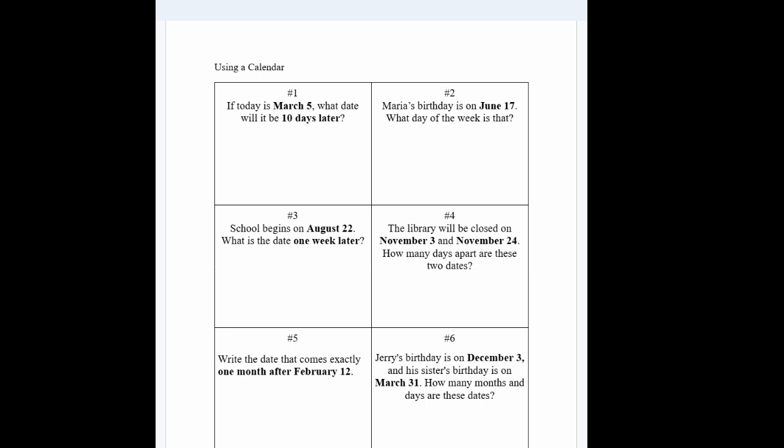If today is March 5, what day will it be 10 days later? So March 5, 5 plus 10 is equal to March 15th. It's really simple, not too bad. Maria's birthday is on June 17th. What day of the week is that? The day of the week would depend on the year, but in this scenario, I'm guessing we're using 2025. So you just take a look at the calendar, and June 17 was Tuesday, so I guess it's Tuesday.